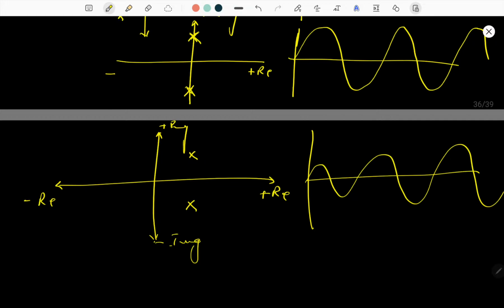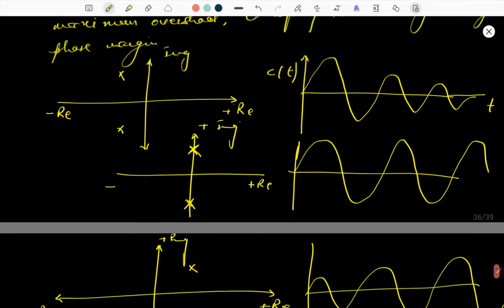What does this show? This shows that our oscillations are increasing. The time response shows that when our roots are lying on the positive real part of the S plane, then this system is simply an unstable system.